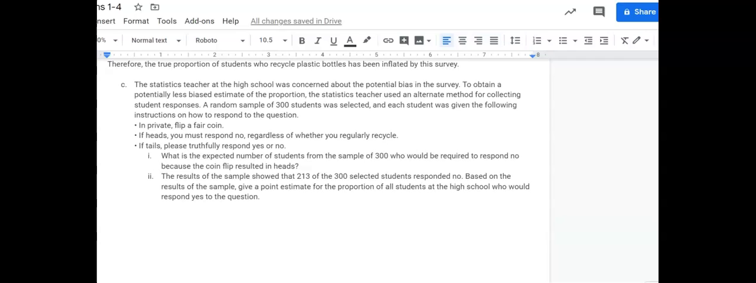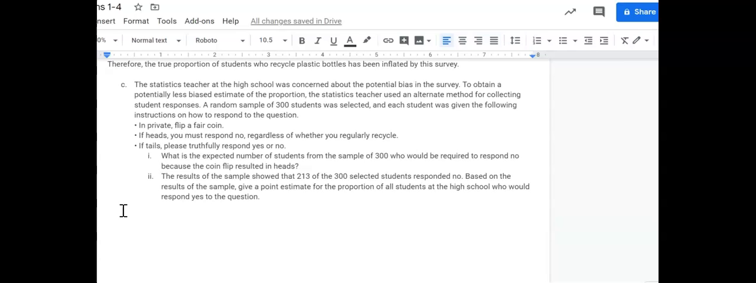The statistics teacher at this high school was concerned about the potential bias in the survey because statistics teachers love nothing more than to go around to other teachers and point out flaws in their lessons. To obtain a potentially less biased estimate of the proportion, the statistics teacher used an alternate method for collecting student responses. A random sample of 300 students was selected, and each student was given the following instructions on how to respond to the question. In private, flip a fair coin. If heads, you must respond no, regardless of whether or not you recycle regularly. If tails, please truthfully respond yes or no.